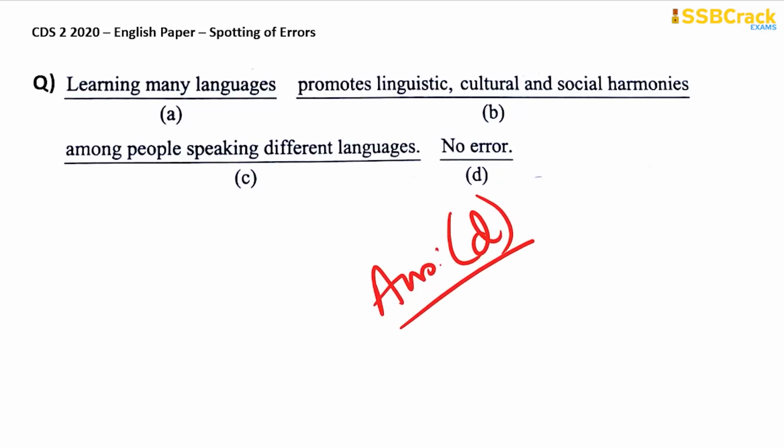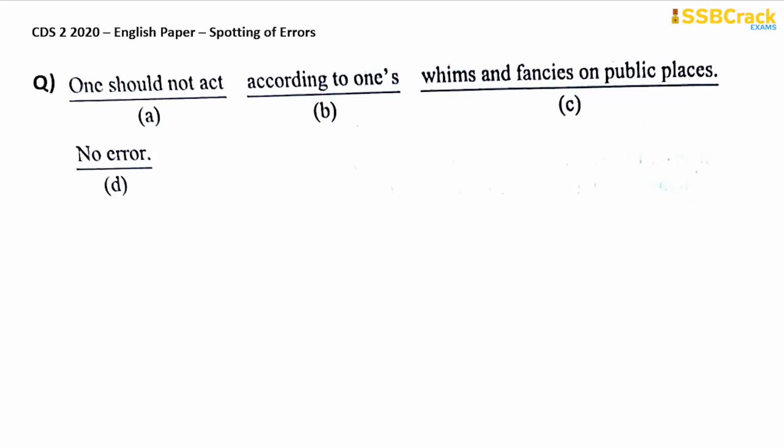The next question. One should not act according to one's whims and fancies on public places. We do not use the preposition on, we use in for public places. We say do not smoke in public places. We don't say do not smoke on public places, right? So here there is a wrong usage of the preposition. It should be in. So therefore your answer is option C.